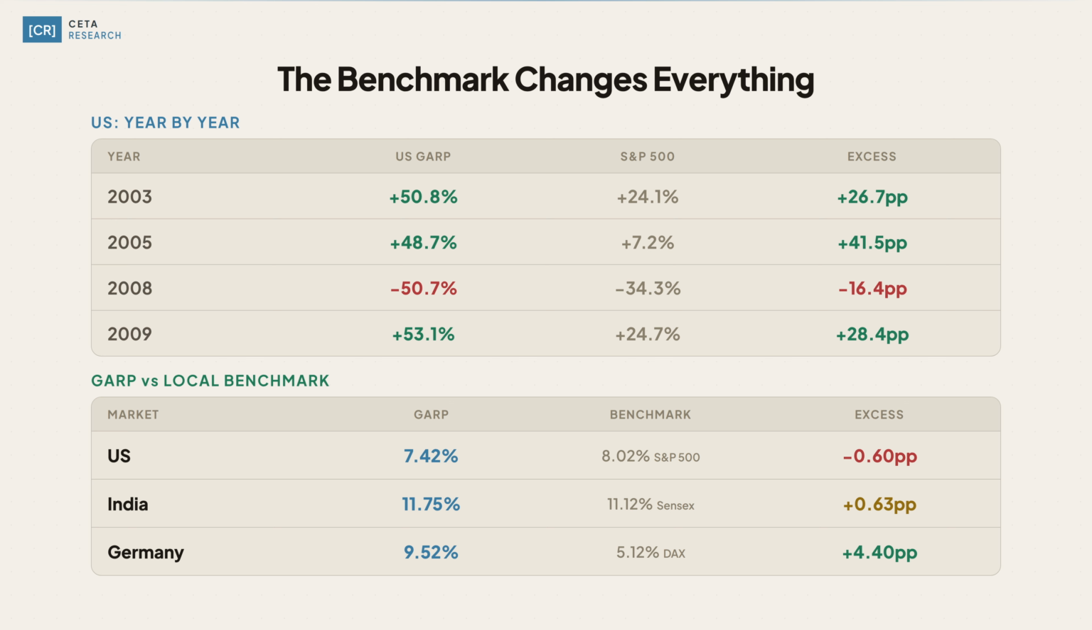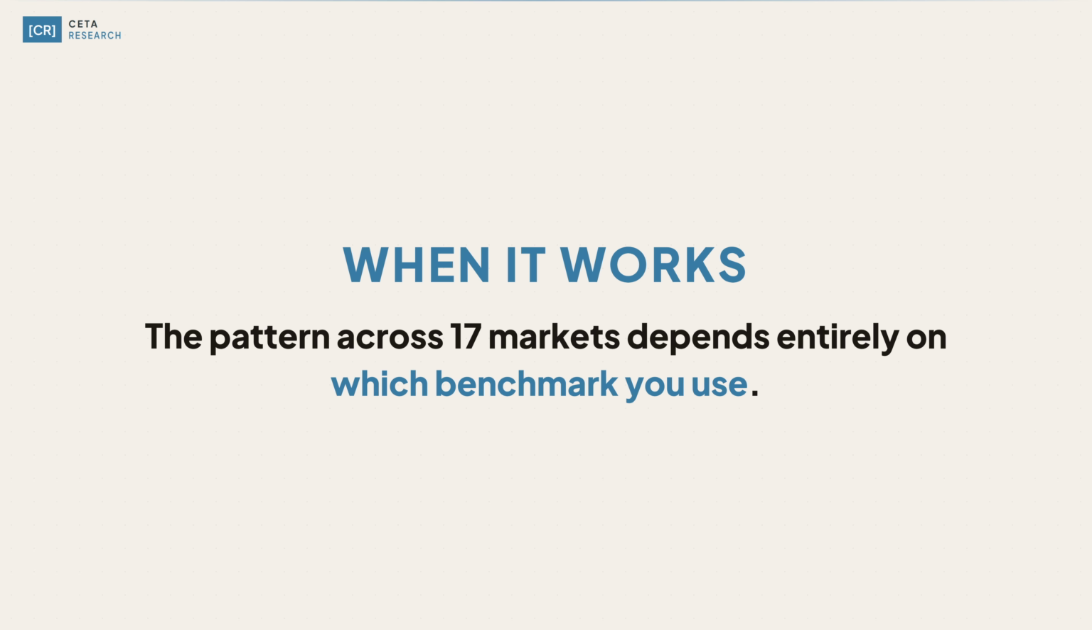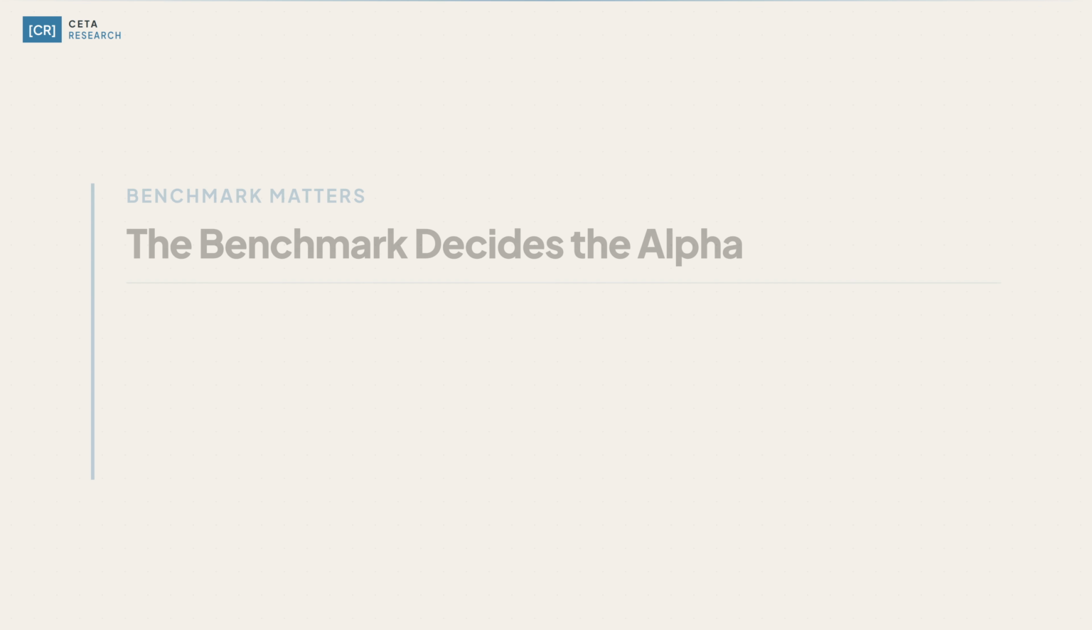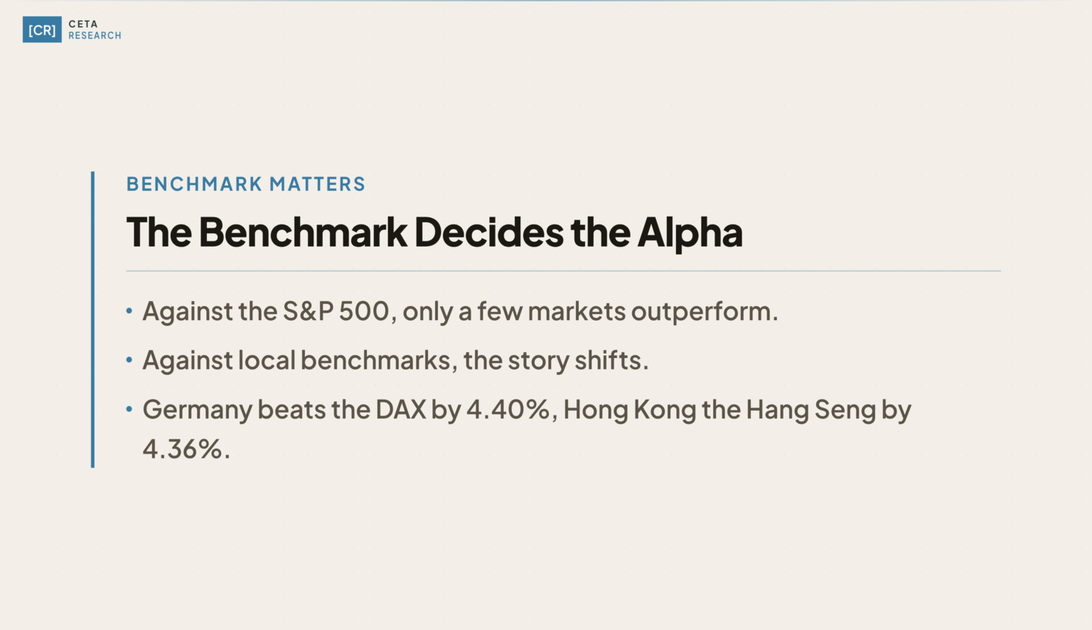The caveats remain real. India's maximum drawdown reached negative 73.42%, and volatility stayed elevated. An investor who couldn't hold through brutal stretches never captured the long-run number. The pattern across 17 markets depends entirely on which benchmark you use. Measured against the S&P 500, only a few markets outperform. Measured against local benchmarks, the story shifts.